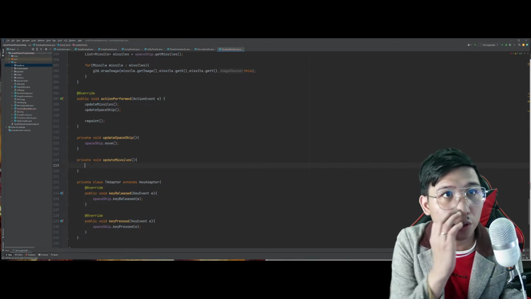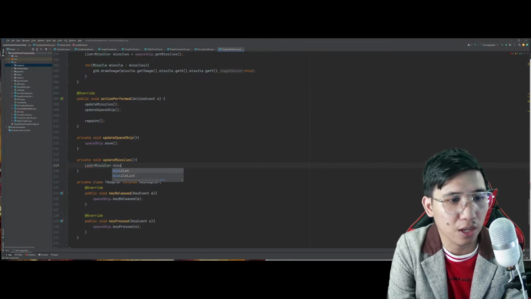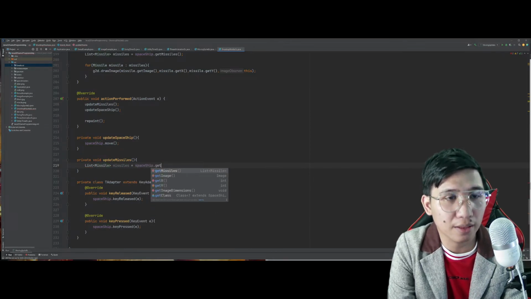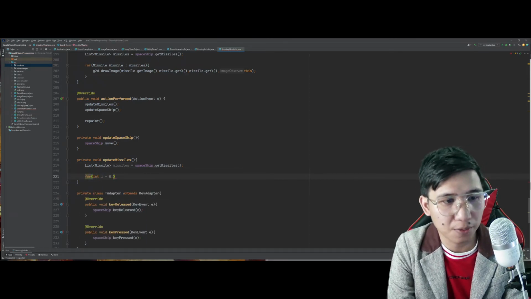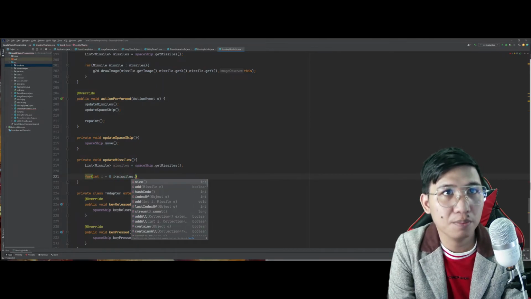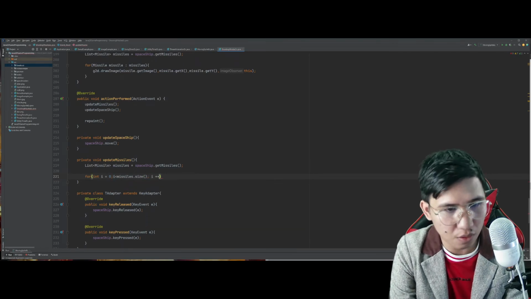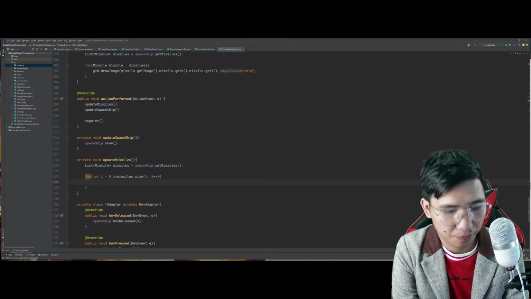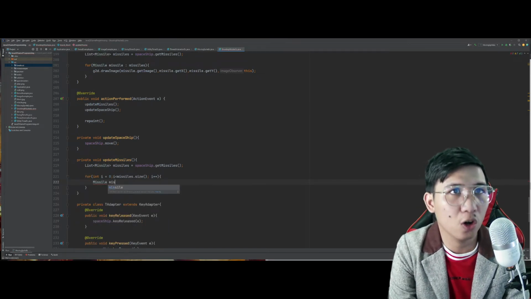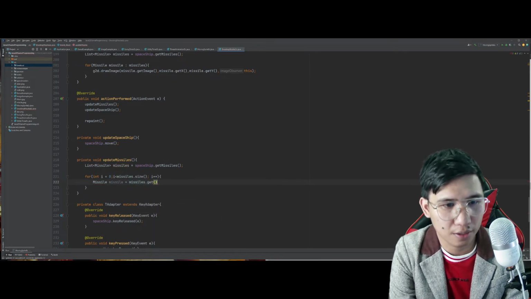Ito kulang nga. For the update missiles here, using the linked list earlier, itong ginamit natin dito na missiles, we will simply get the value of missiles here. And for every missile size, i++. We will now be calling the missiles get.